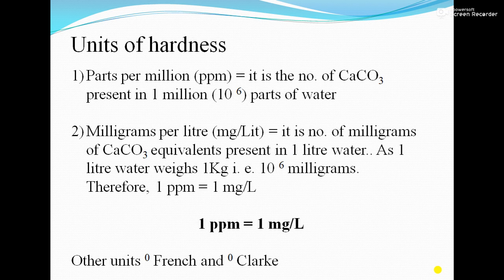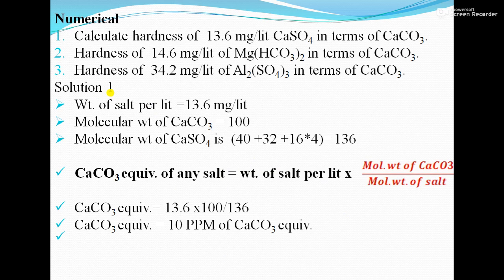So, the next units are other units, that is degree French and degree Clark. If the hardness is present in a very low quantity, then the third unit is used, that is ppb, meaning parts per billion. Next is numericals on conversion.